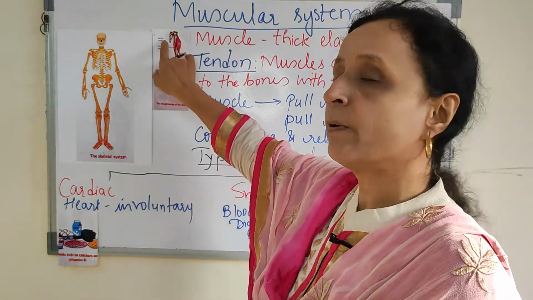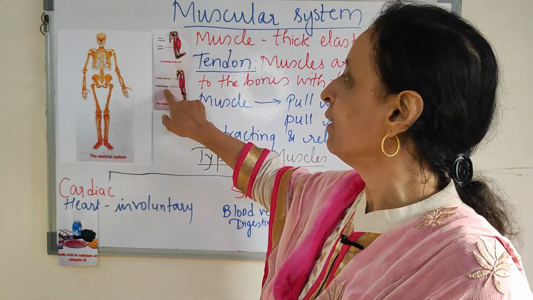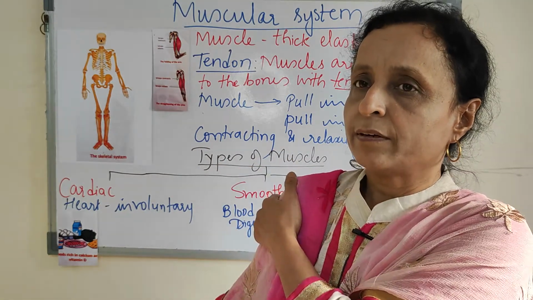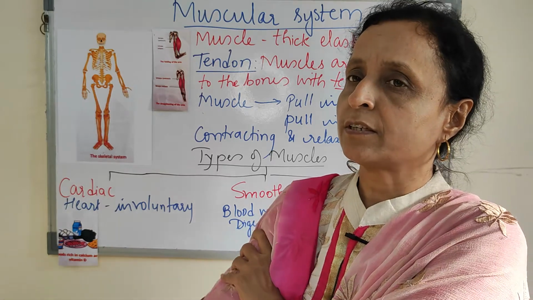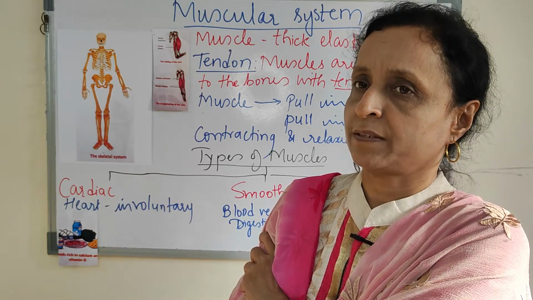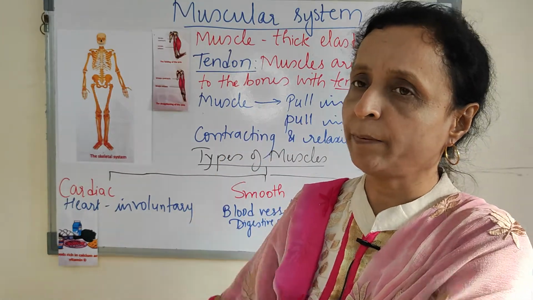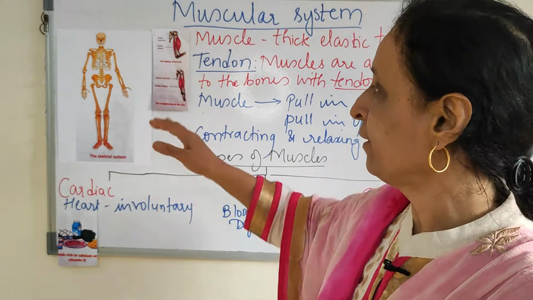First, which one had contracted? Biceps. Now here the biceps will relax. And here the triceps contract. Your straightening of the hand will take place. So this is how the muscle works. Muscles help in movement. Without muscles, movement would not have been possible.